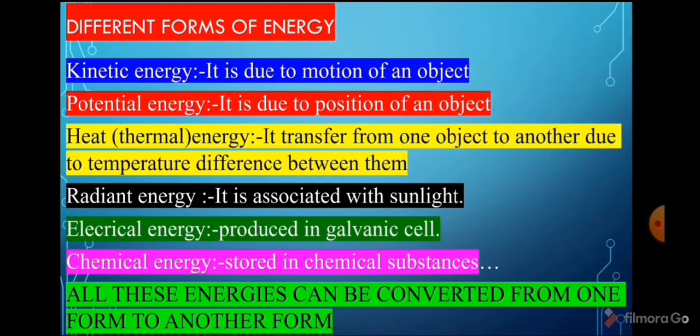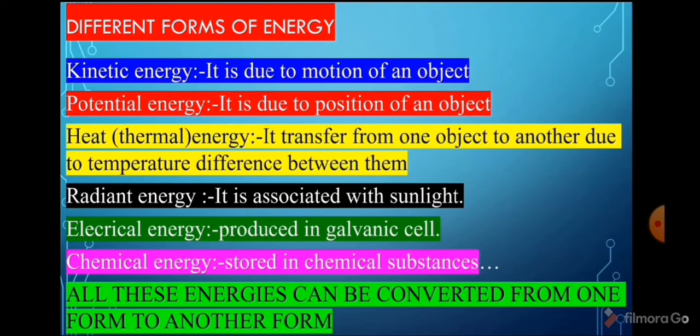First, kinetic energy. It is due to the motion of an object. Potential energy. It is due to the position of an object. Heat energy, also named thermal energy. It is transferred from one object to another object due to the temperature difference between them.